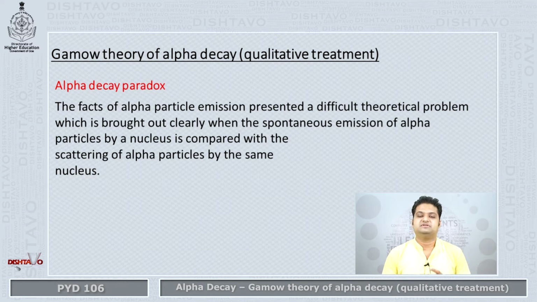So when there was a theoretical comparison between the energy of the particle that came out during the emission of the alpha particle and the energy of the alpha particle during the scattering, the two energies, when compared, showed a kind of contradiction, called the alpha decay paradox. Let's try to understand it.